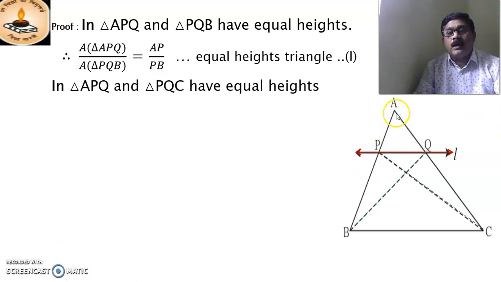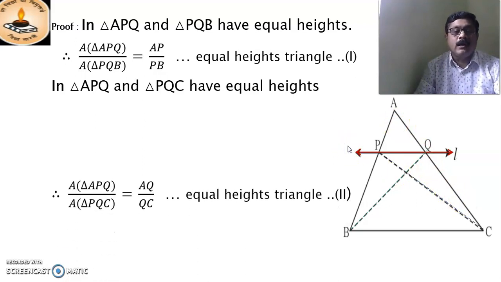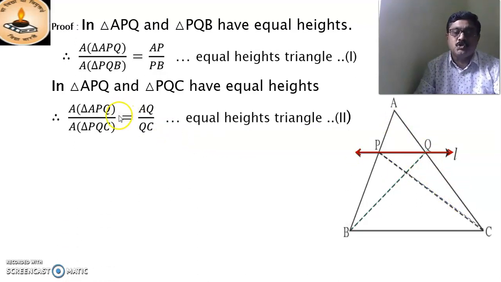Now we take these two triangles, APQ and PQC. Again they have the same vertex and their bases lie on the same line, therefore they are triangles of equal height. Therefore the ratio of the areas of the two triangles equals the ratio of their corresponding bases. Means area of triangle APQ upon area of triangle PQC is equal to AQ upon QC. This is equation number 2.